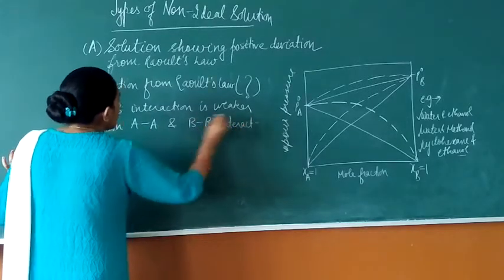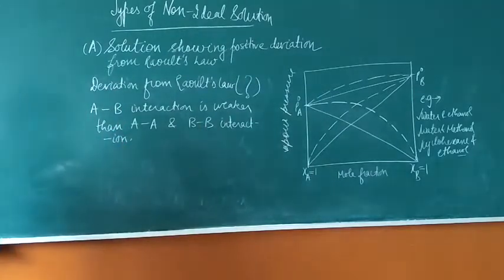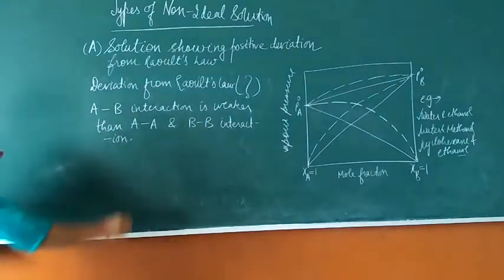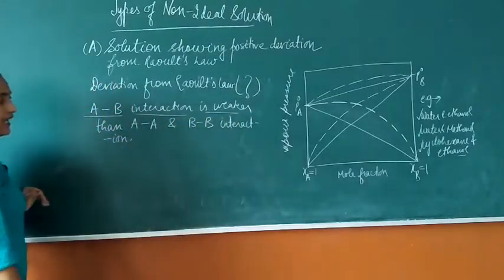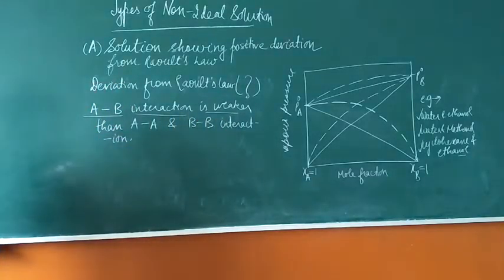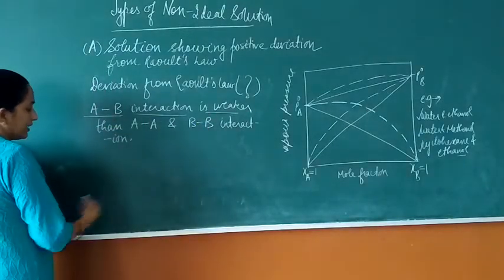If you remember, for the ideal solution they are equal, but for the non-ideal solution they are not equal, and in this case the AB interaction is weaker than the AA and BB interactions. So let us take an example here, cyclohexane and ethanol.